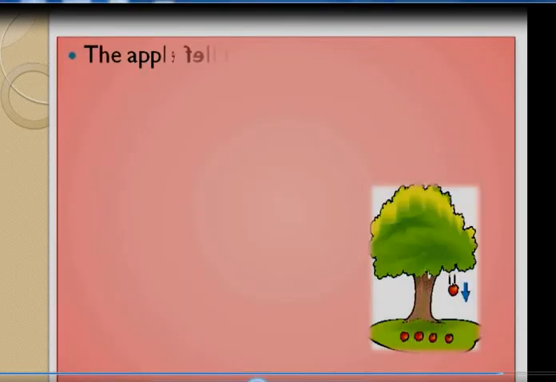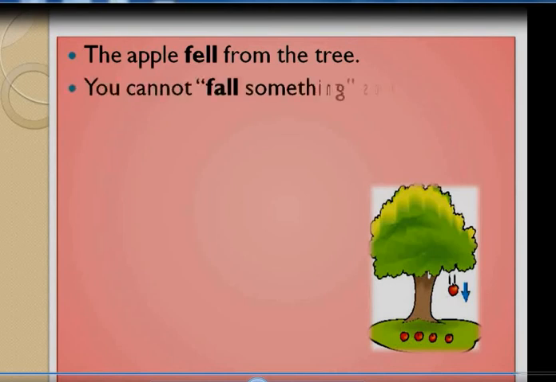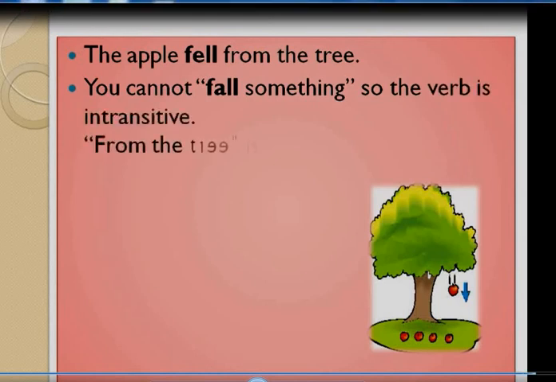The apples fell from the tree. So here also, from the tree is not an object. The apple fell from the tree. You cannot add something else there. So fell from the tree is not an object. This is the adverbial phrase. It is the adverbial phrase.